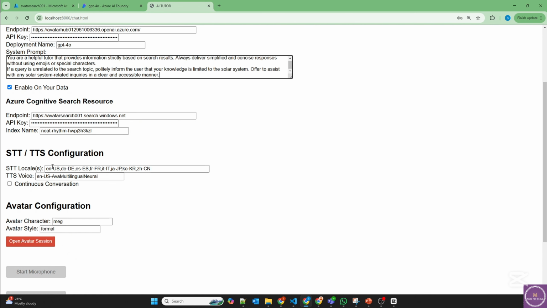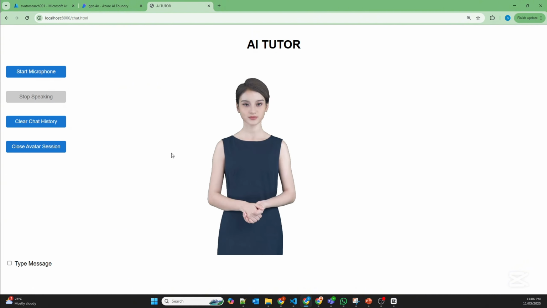Now there are different languages which it supports, so you can get this information from the documentation. So let's click on continuous conversation so that we can keep on speaking without stopping the mic. And avatar character is Meg, and formal is the avatar style. There are multiple options. You can go through the documentation and then provide it here. In my code, I haven't provided a drop down option, but you can always add all the different options and provide it as a drop down. So now open the avatar session, and it should show the avatar soon. And perfect, you can see the avatar is here.